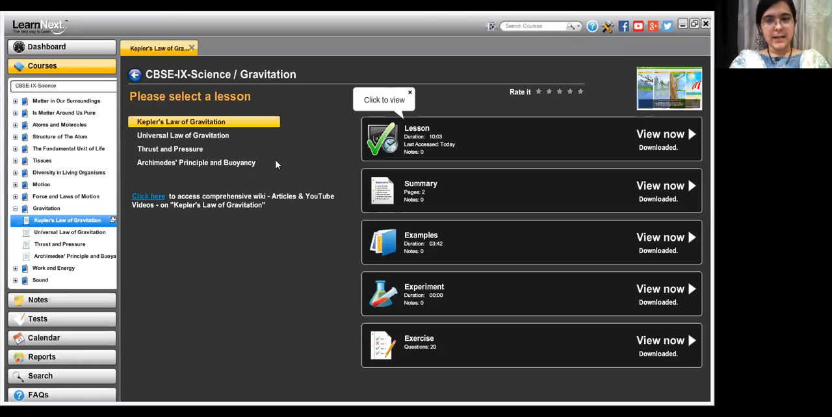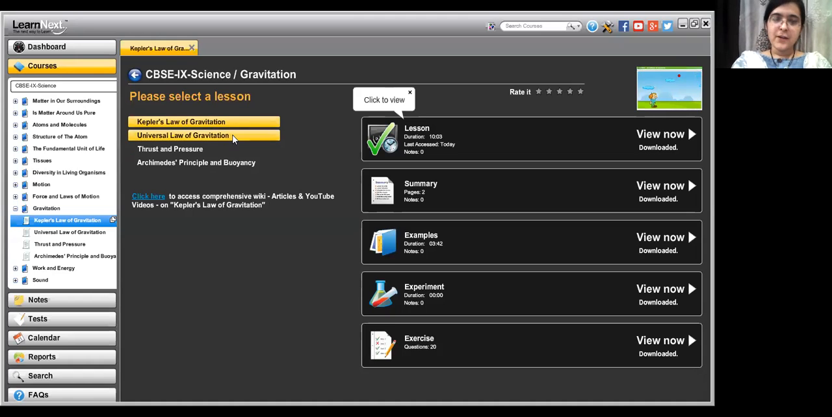This chapter contains 4 parts: Kepler's law of gravitation, universal law of gravitation, thrust and pressure, Archimedes principle and buoyancy. But the last 2 topics, thrust and pressure and Archimedes principle and buoyancy, have been deleted by the CBSE. These are the deleted portions. So the only portions that we have to cover are Kepler's law of gravitation and universal law of gravitation. Only these topics we will cover. So let's start.